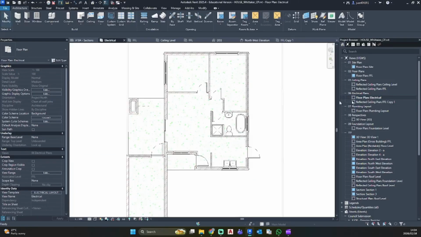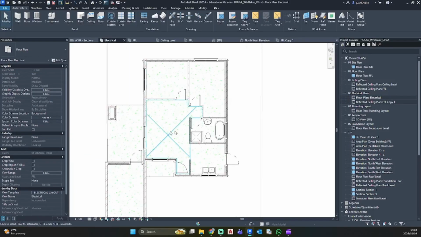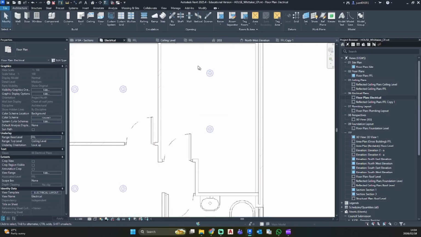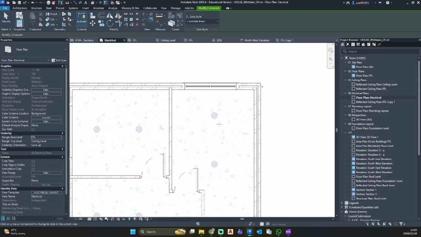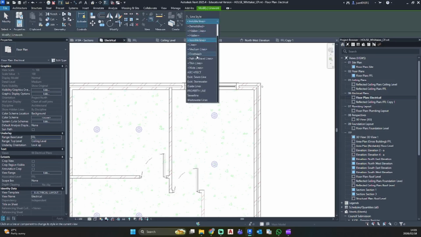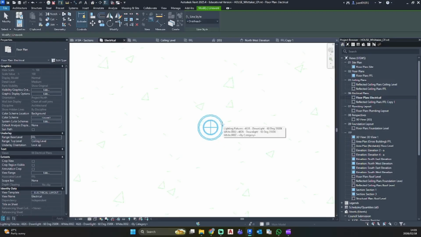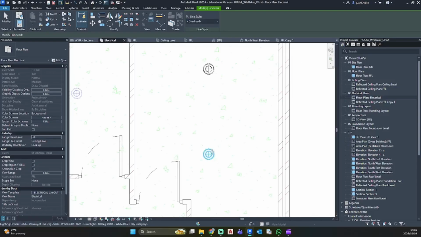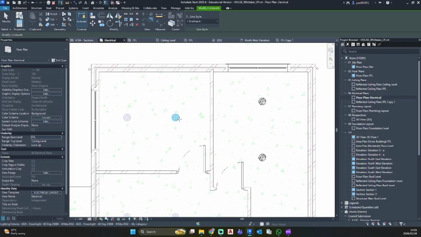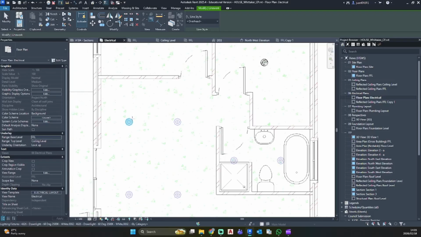Now I'm going to go to my floor plan. And now, as you can see, we can't see our lights. So here we're going to go to range underlay, base level, floor plan, top level, ceiling plan, look up. And there we can see our lighting fixtures. As you can see, we cannot interact with them if I click. So what we're going to do is press LW on our keyboard. And you can see we've opened up line styles. So I'm going to go overhead for these ones. I'm going to highlight the entire fixture and I'm just going to click it. And we are going to rinse and repeat this process for all of our lighting.